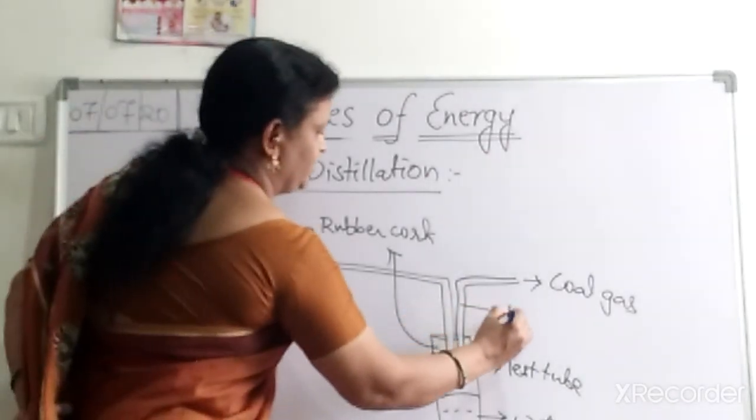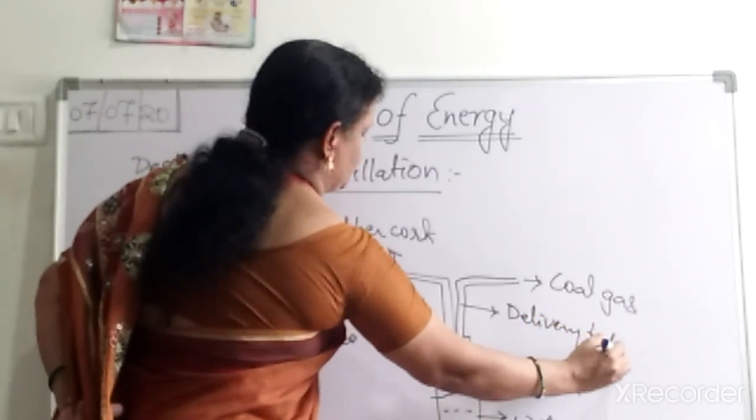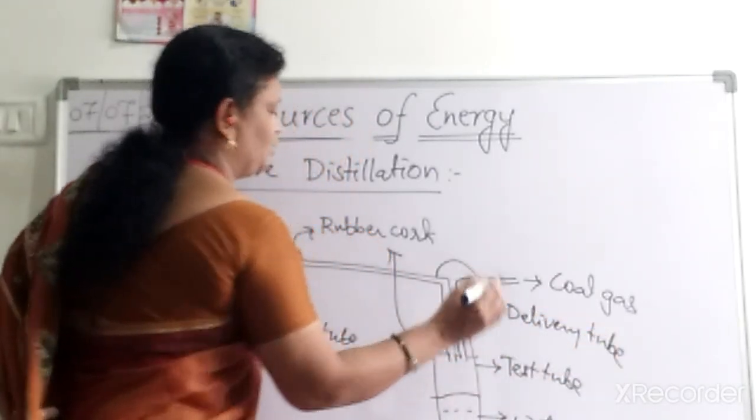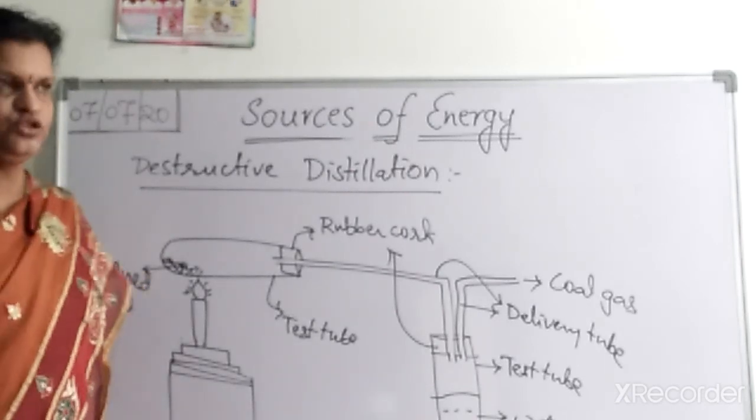And here also we have a delivery tube. A delivery tube is present here also, and this one also is a delivery tube. Okay, so this process is called destructive distillation. Now we will see the uses of these products.